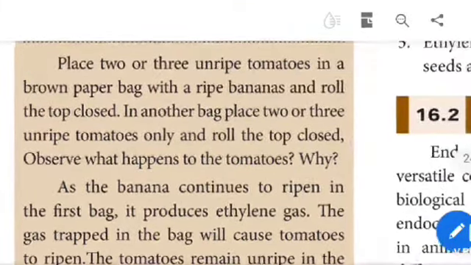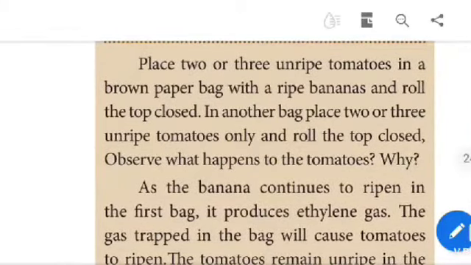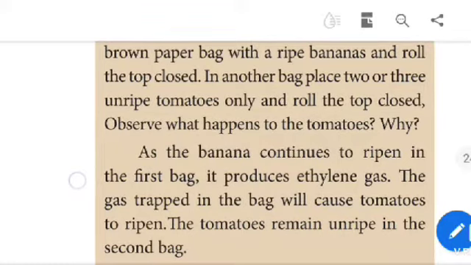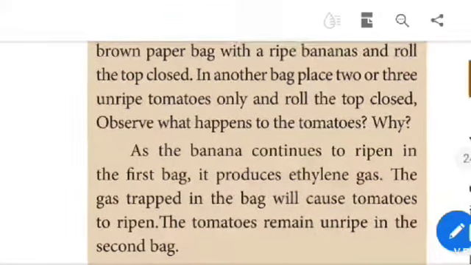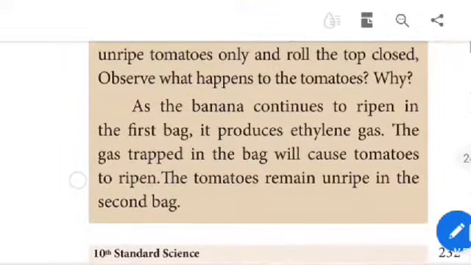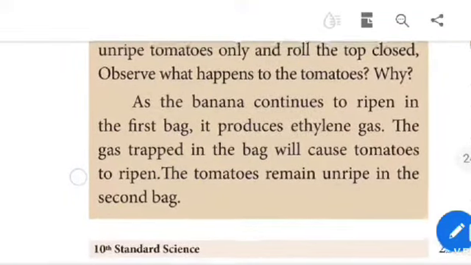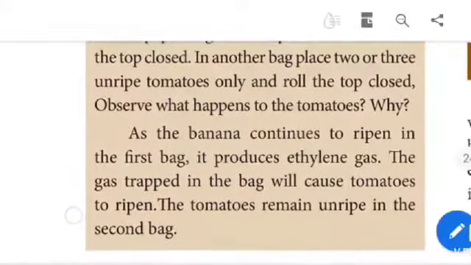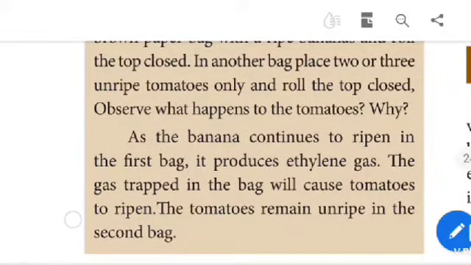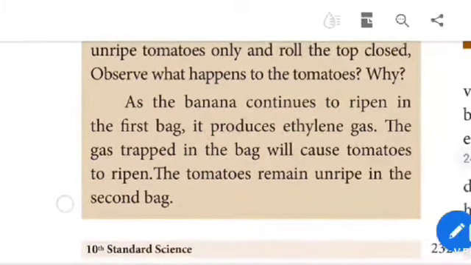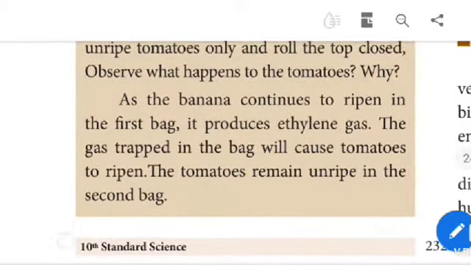Activity: place 2 or 3 unripe tomatoes in a brown paper bag with a ripe banana and roll the top closed. In another bag, place 2 or 3 unripe tomatoes only and roll the top closed. Observe what happens to the tomatoes. Why? As the banana continues to ripen in the first bag, it produces ethylene gas. The gas trapped in the bag causes the tomatoes to ripen. The tomatoes remain unripened in the second bag.